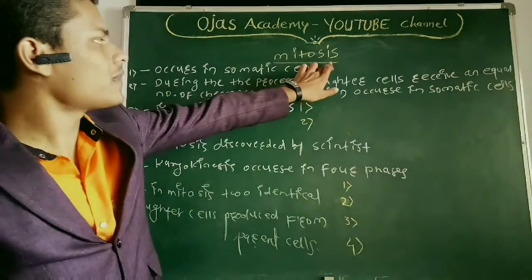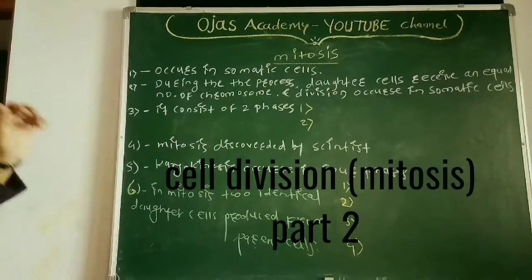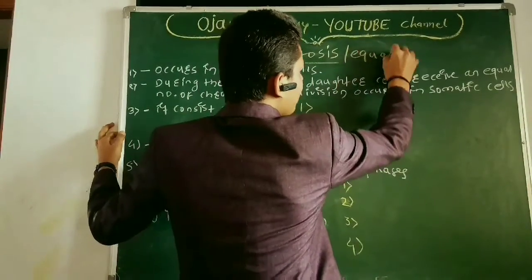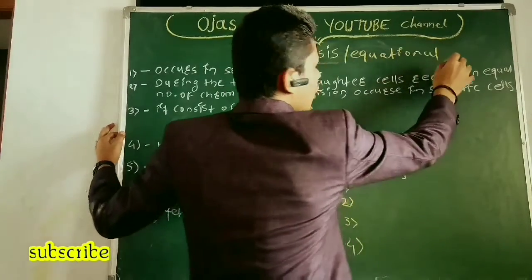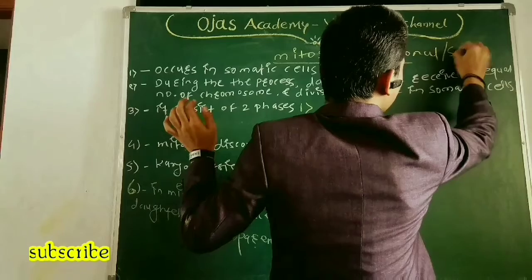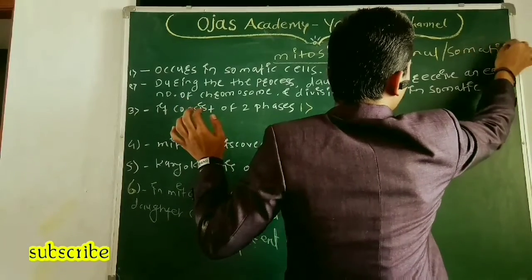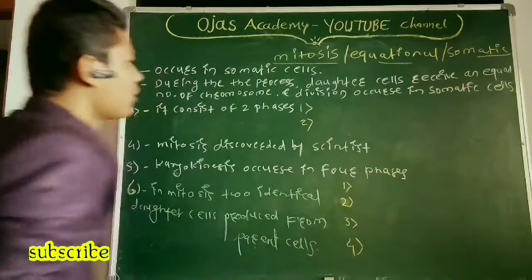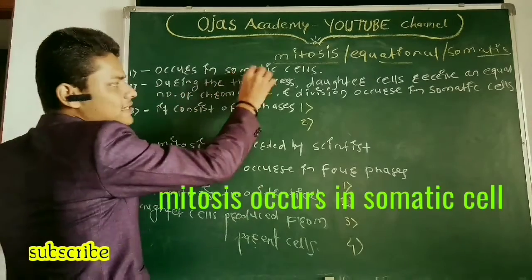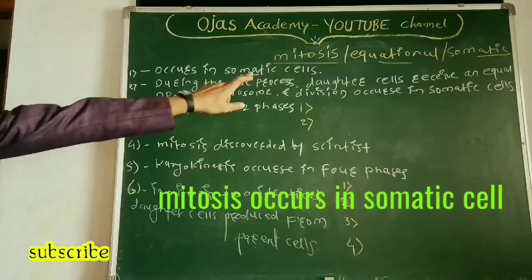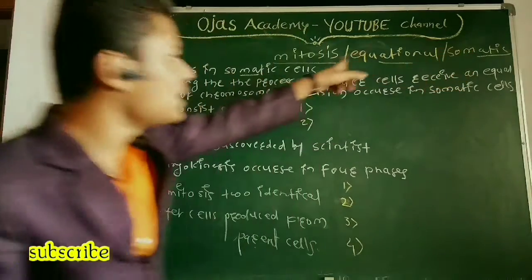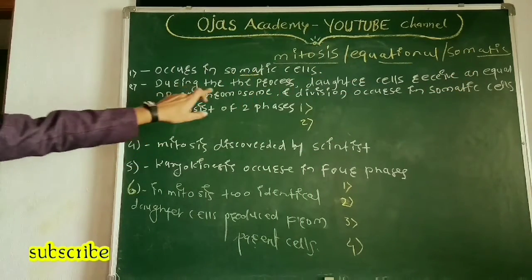First we consider what mitosis is. We know that mitosis is also called equational division or somatic cell division. Why equational and why somatic? Because mitosis occurs in somatic cells. That's why it is somatic cell division.